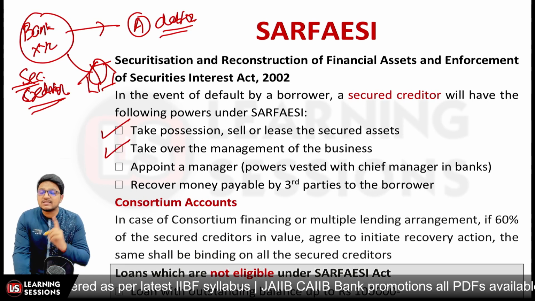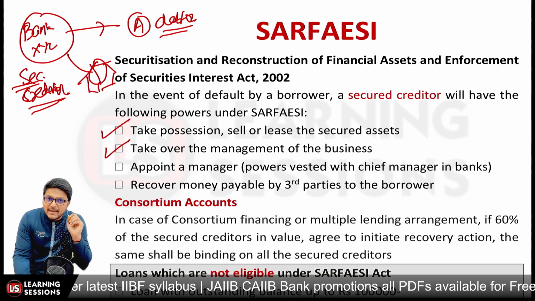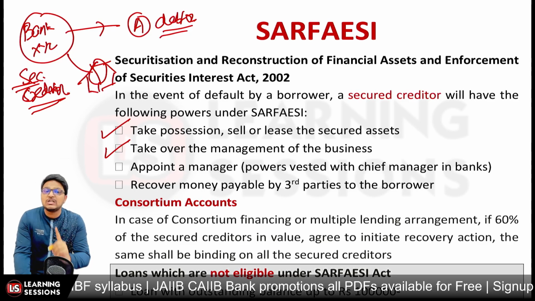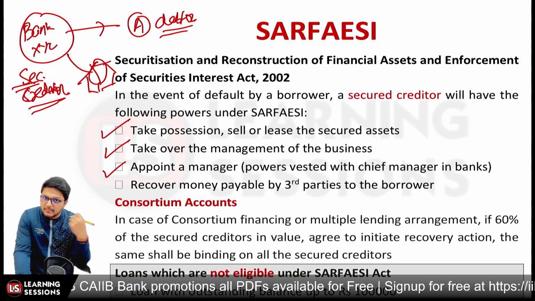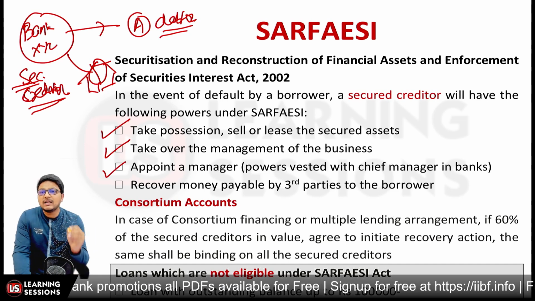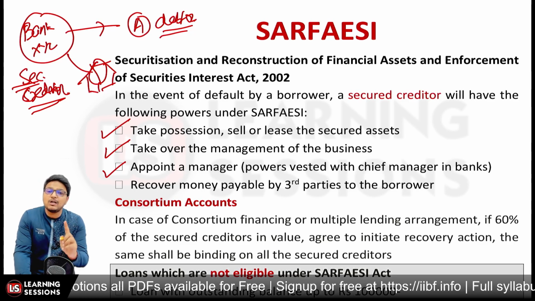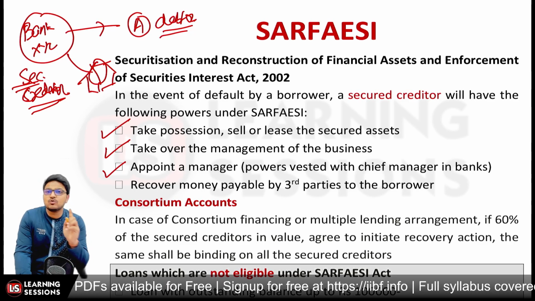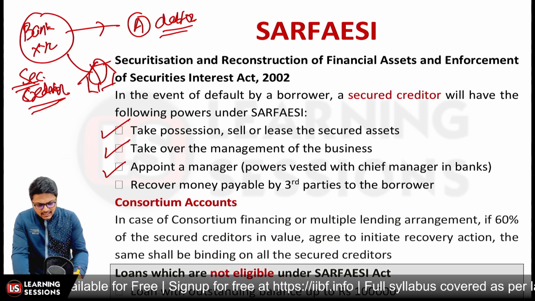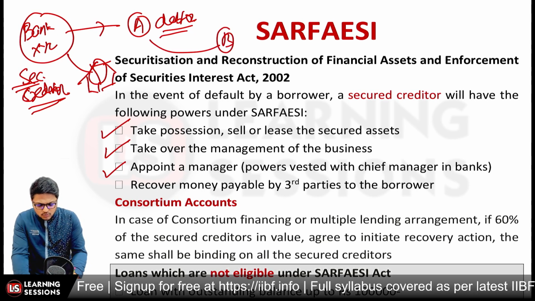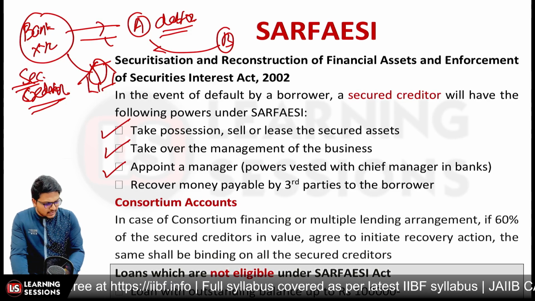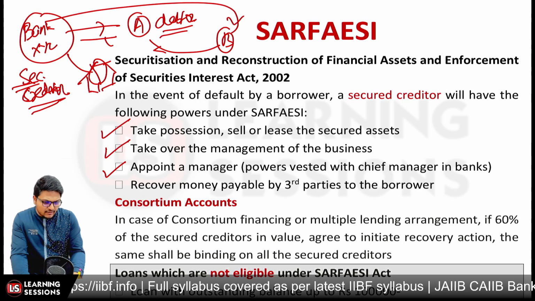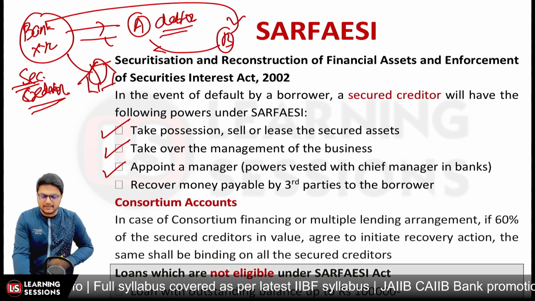Also, the secured creditor can appoint a manager, which is a power vested with the chief managers of the banks, to deal with the assets of the company and also recover money that is payable by any third parties to the borrower. Let's say B was to pay an amount to A, and A has defaulted. In that scenario, the secured creditor has the right to recover from person B, who is a third party.